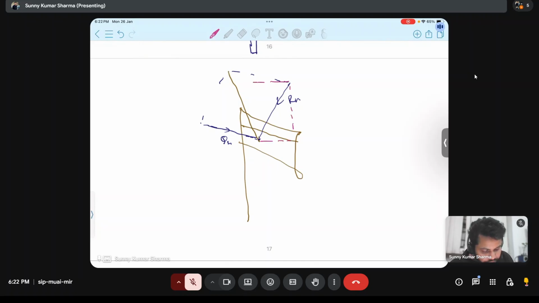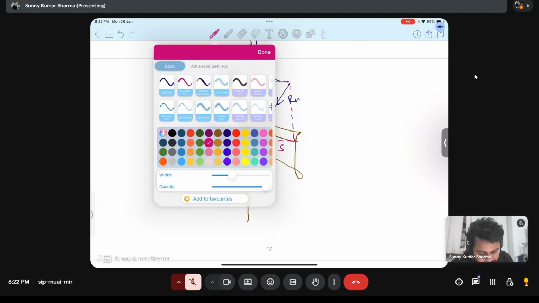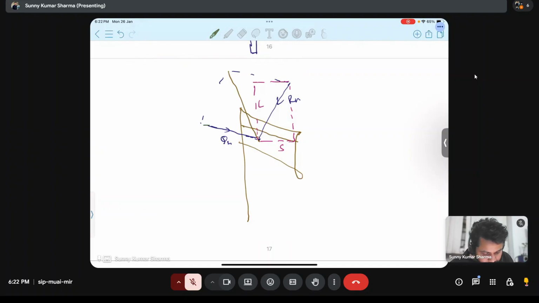RH is the resultant of which two forces? L and S. And QH is the resultant of which two forces? T and mu T. That thing you just have to paste in your mind: QH is the resultant of T and mu T, and RH is the resultant of L and S.